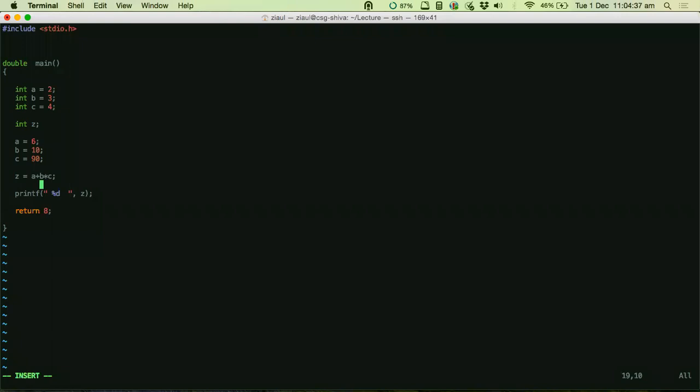I have a doubt. Like we have assigned z equal to a plus b multiplied by c. And if we give a new value to A, B, C after this, what will be the value of z? Like it will be the previous. That's a very, very good question.